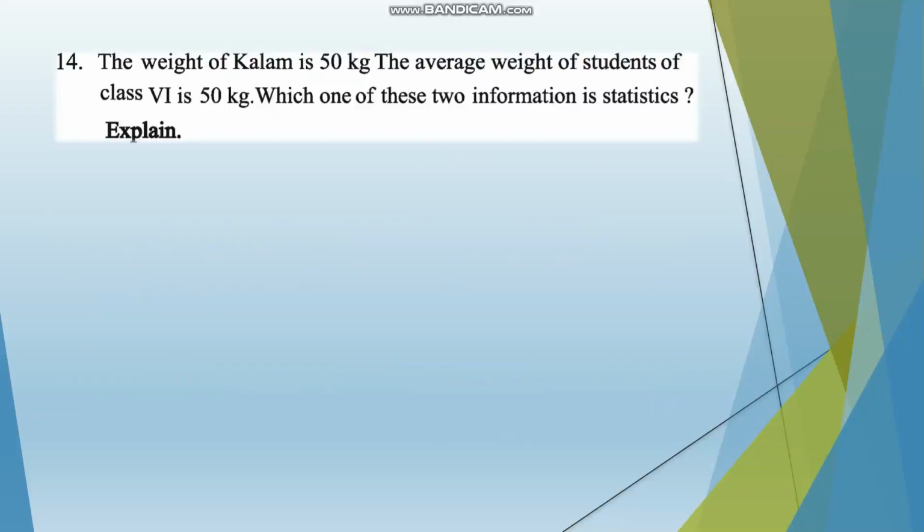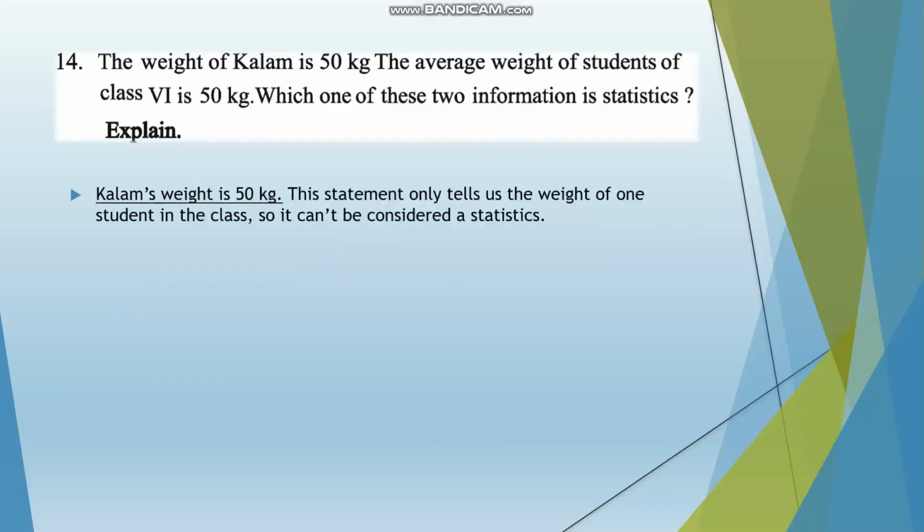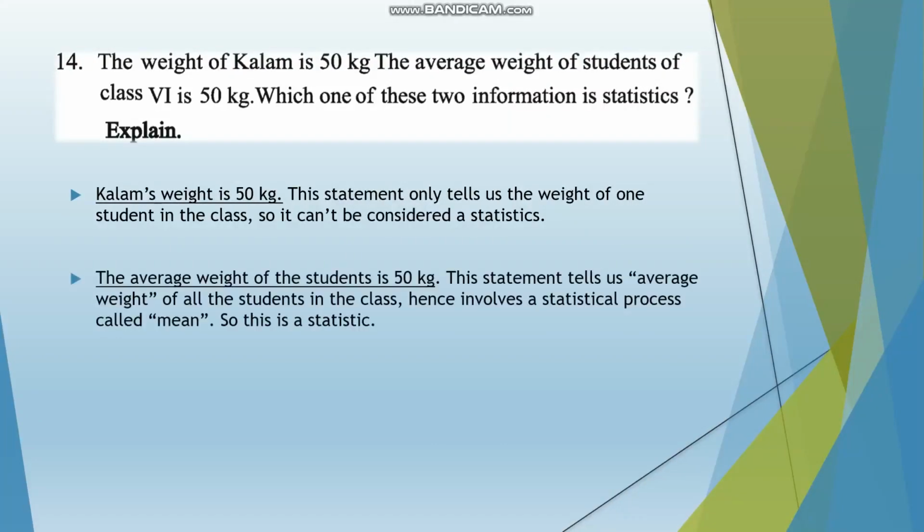Question number 14. The weight of Kalam is 50 kg. The average weight of students of class 6 is 50 kg. Which one of these two information is statistics? Now, the first point where Kalam's weight is 50 kg. This statement only tells us the weight of one student in the class, so it's not considered to be statistics. This is just a piece of data about one student.